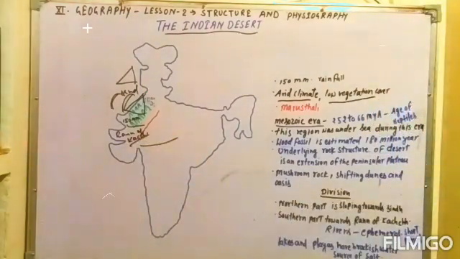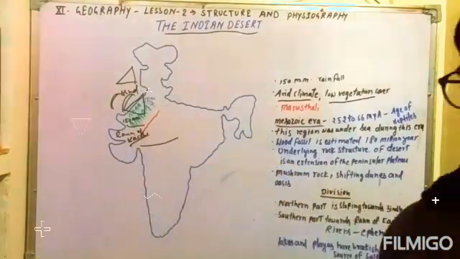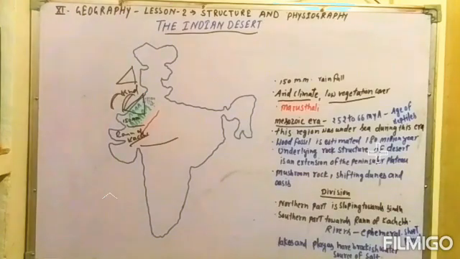Rivers found in this region are ephemeral. Ephemeral means rivers which cannot carry water throughout the year and can be seen only in the monsoon seasons. Some rivers are the Chambal River, the Luni River, and many others.